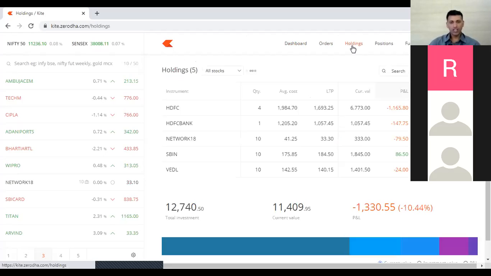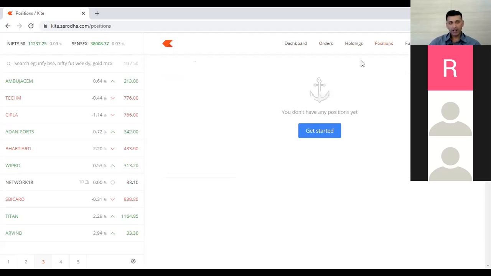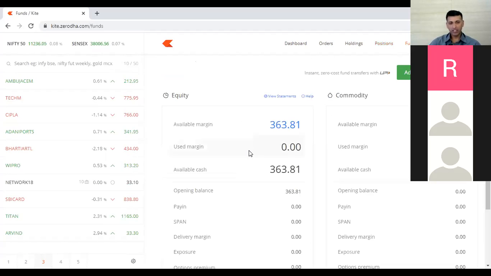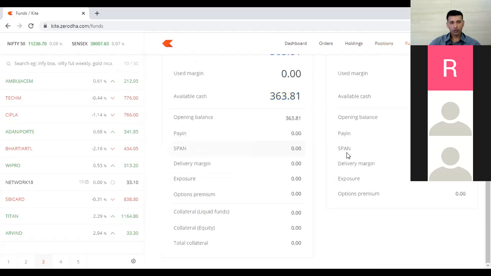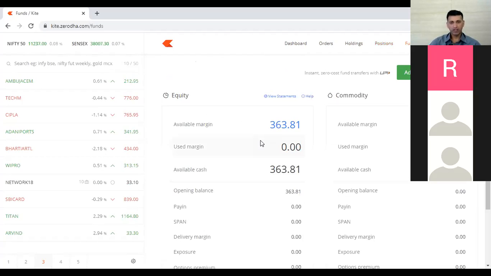Holdings shows how many shares I'm presently holding. In terms of positions, it tells me whether I have taken any intraday position. That is what we call positions. Funds is how many funds are available with me that can be used for trading. What is my exposure that the company has given. I am trading only in equity, so this is the margin that is available for me. I don't deal in commodity markets, so all the values here are zero. So this is a dashboard basically.